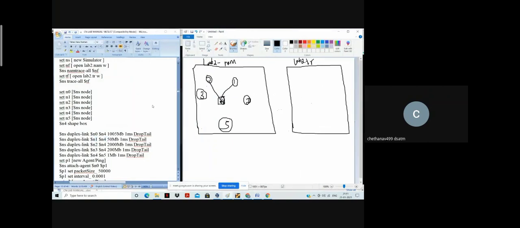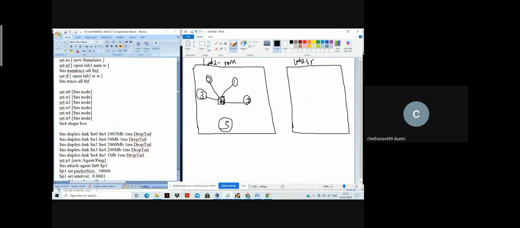Okay, so node number 2 to 4. Let me do it now. 2 to 4, something like this, with a bandwidth of 2000 MB and 1 millisecond of propagation delay and drop tail. In a similar manner, 3 to 4, the duplex link.